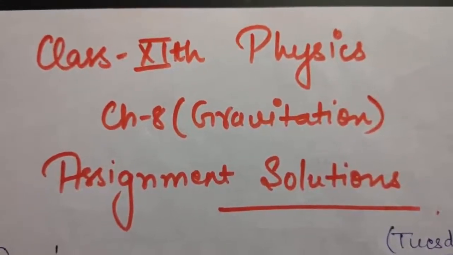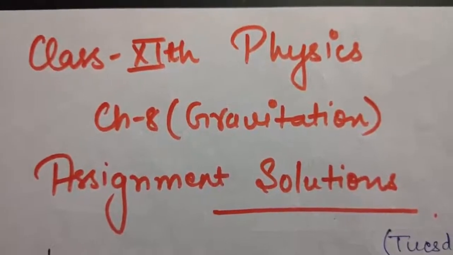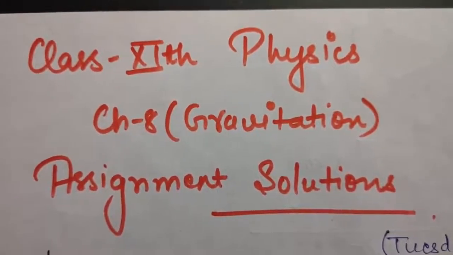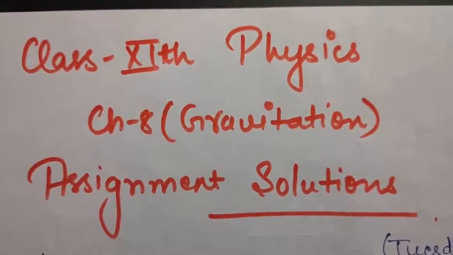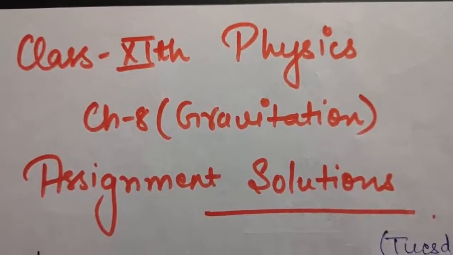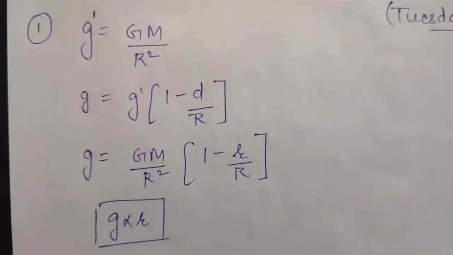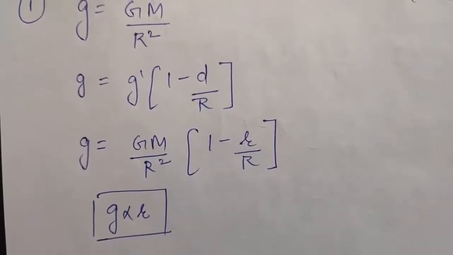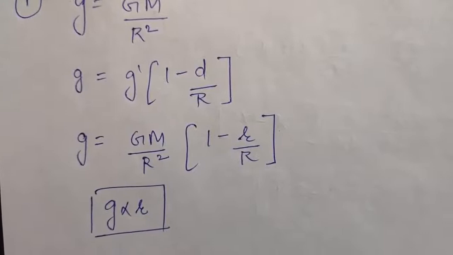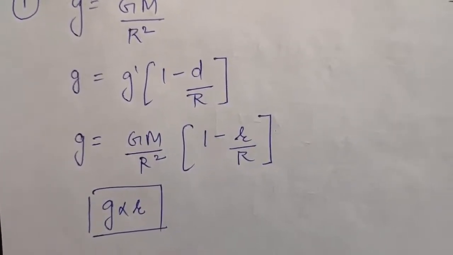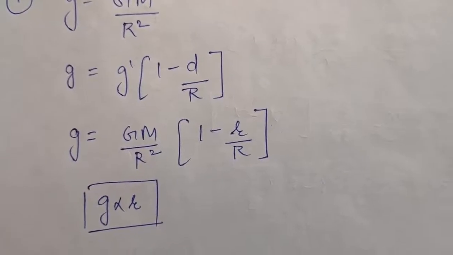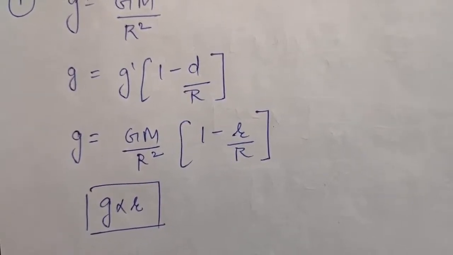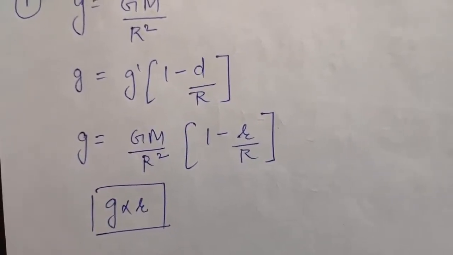So this is your subject physics, chapter number 8, that is gravitation, and today I'll be discussing the assignment solutions of this chapter. Okay, so let us discuss the first question. The question says the acceleration due to gravity is g at a point small r distant from the center of the earth of radius R. If r is less than capital R, then how will g depend on small r?